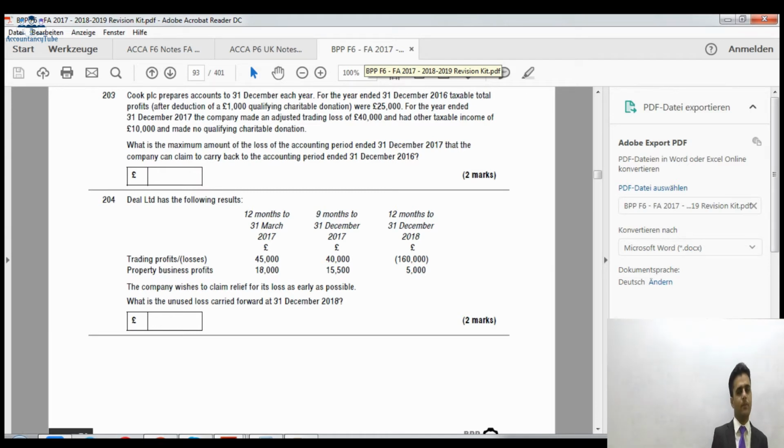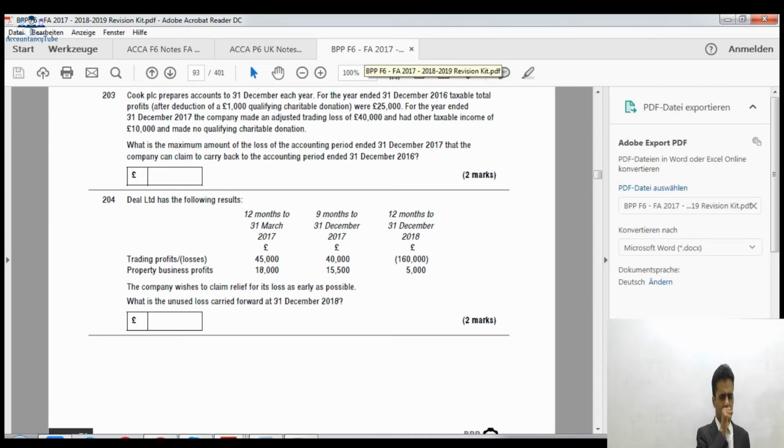Loss was £40,000, but there was other income as well. So the company can set off the trading loss of £40,000 against other income of the current period. So £40,000 will be set off against current period's total income first. So the loss is £40,000, but the income is only £10,000.